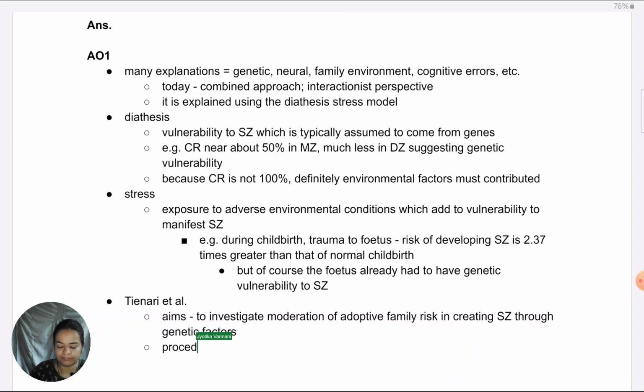Then again, like I said, the procedure is long, but to put it very simply, they had these hospital records from which they identified children who had been born to schizophrenic mothers, and they had the records of how many of them had been adopted and how many of them stayed with their biological mothers. They followed these children, a prospective longitudinal study, for 12 years. That was the median follow-up period.